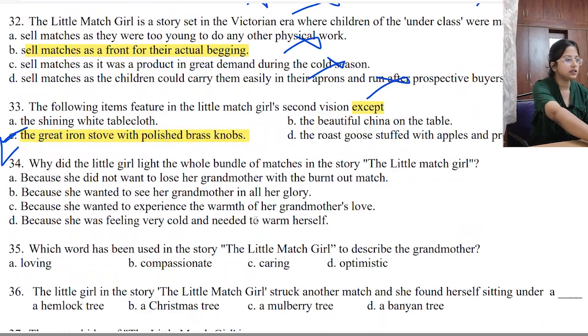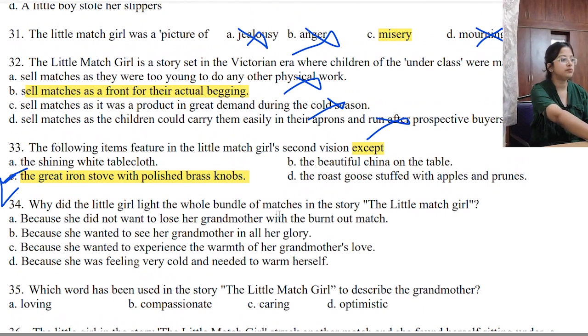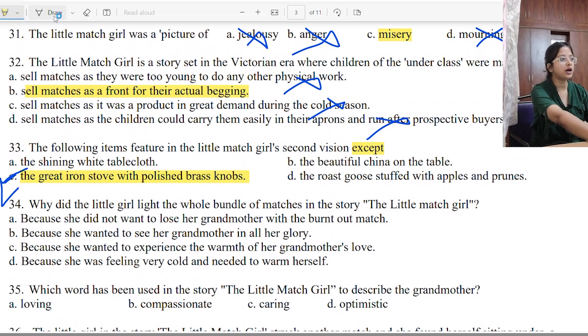Okay. Next, number 34. Why did the little girl light the whole bundle of matches in the story? The little match girl burnt the whole bundle of matches because she did not want to lose her grandmother with the burnt out match, possibly. Because she wanted to see her grandmother in all her glory?